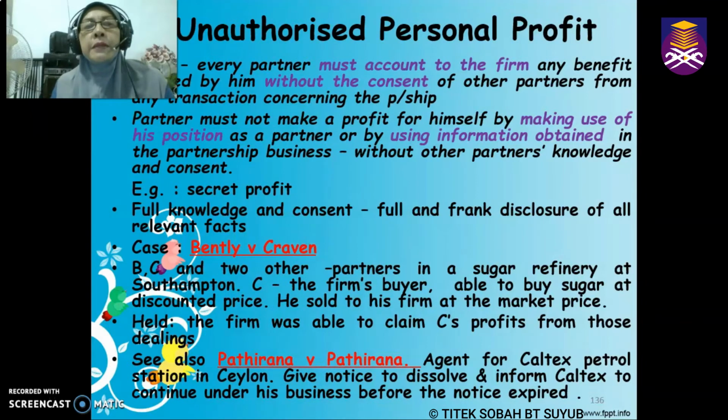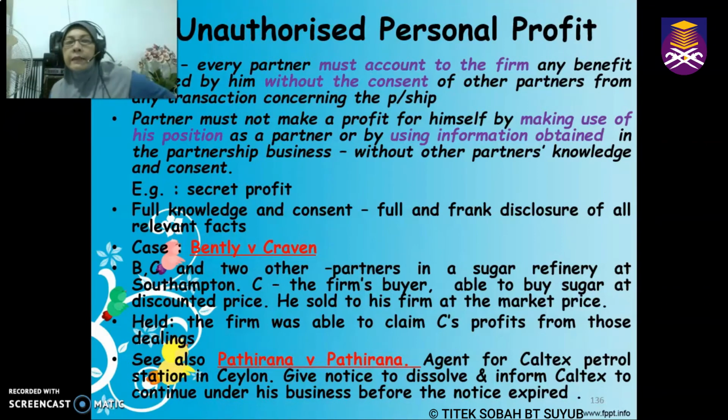So unauthorized personal profit is covered under section 31 of the Partnership Act, whereby the section says every partner must account to the firm for any benefit derived by him without the consent of other partners from any transaction concerning the partnership. So a partner must not make a profit for himself by making use of his position as a partner, or by using information obtained in the partnership business without the other partners' knowledge and consent. This is what is known as secret profit.